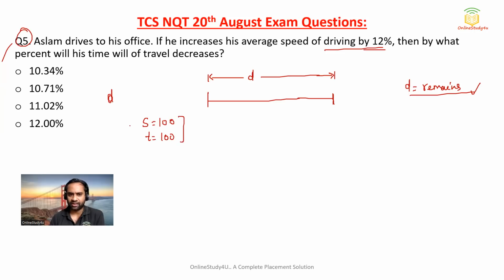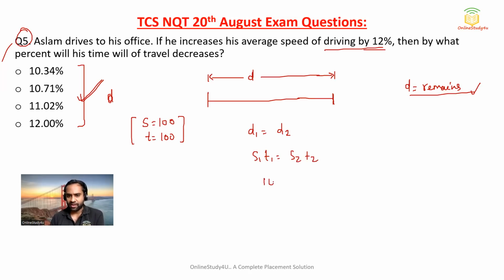Sir, why are you doing that? See, my point is whenever the options are given in terms of percentage, you can assume whatever you want. So speed and time both I have assumed 100. Now distance 1 and distance 2 will be the same, because Aslam is covering the same distance from his home to his office in both cases. The second time he has increased the speed, but the distance remains the same. So S1 T1 will be equal to S2 T2.